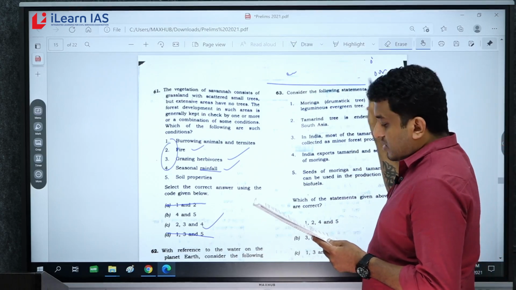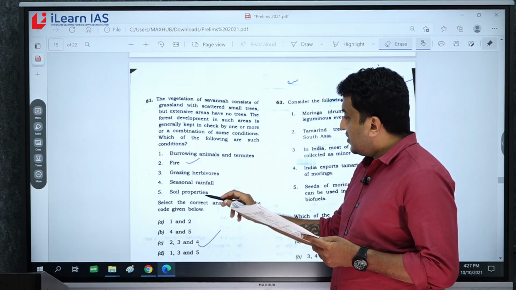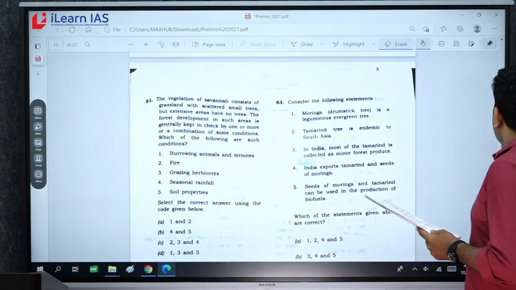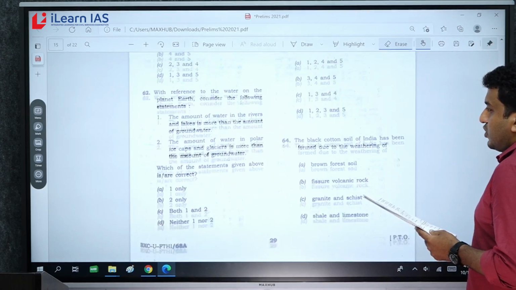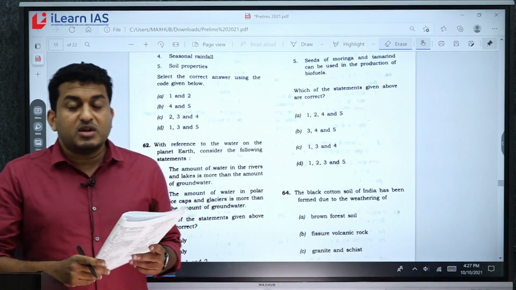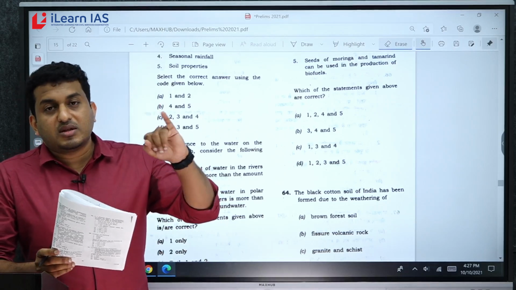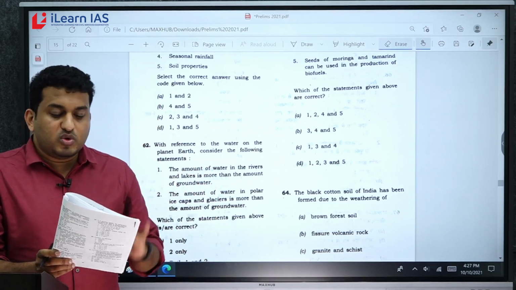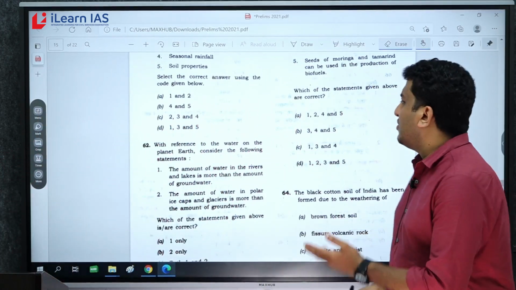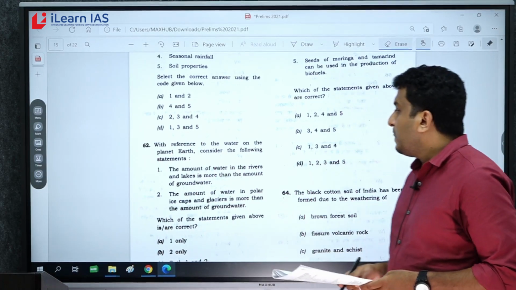Now next question is related to the reference of water on planet Earth. If I talk about the composition of water, if it is 100%, it is 97% ocean and 3% is fresh water. And out of this fresh water, maximum is ice caps and glaciers. Then comes groundwater. Then comes surface water like rivers and lakes. It's the first thing that we discuss once we start the oceanography module, right?